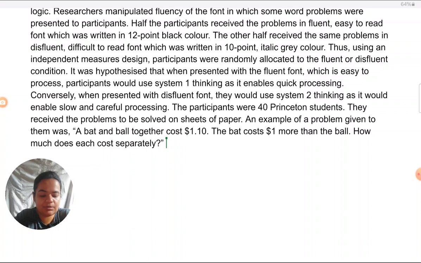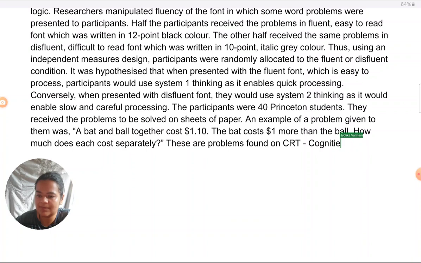There is a mention in most places that Alter and Oppenheimer had a task which is identical to the CRT, cognitive reflection test. So yes, we can mention that also. Since it's a study-based question, we can memorize what sort of test this is called. So we can say these are problems found on the CRT. And always when we use an acronym, we must give the full form.